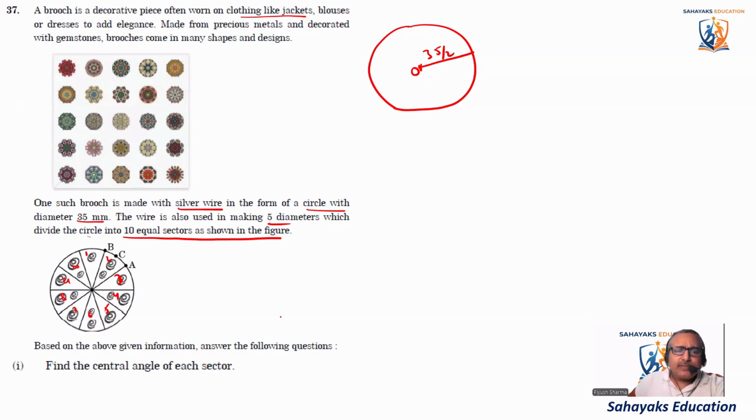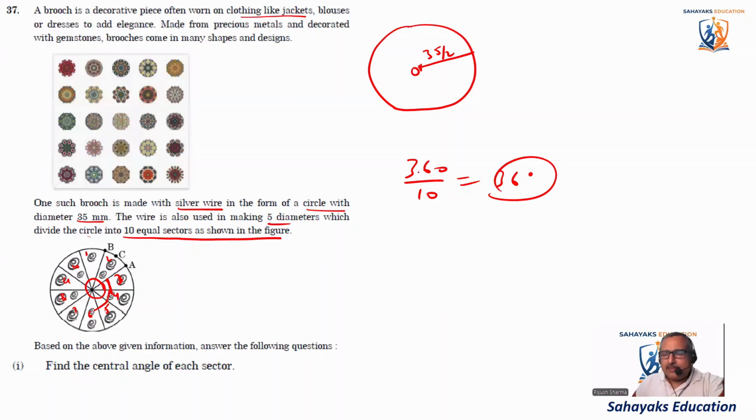Now, what is the question here? The question says, find the central angle of each sector. So they want to find the central angle. It is getting divided into 10 parts. So this complete angle of 360 is getting divided into 10 parts. That means the central angle of one sector will be 360 divided by 10, that is 36 degrees. So this part of the angle is 36 degrees, or any other part is 36. So one part is 36 degrees.